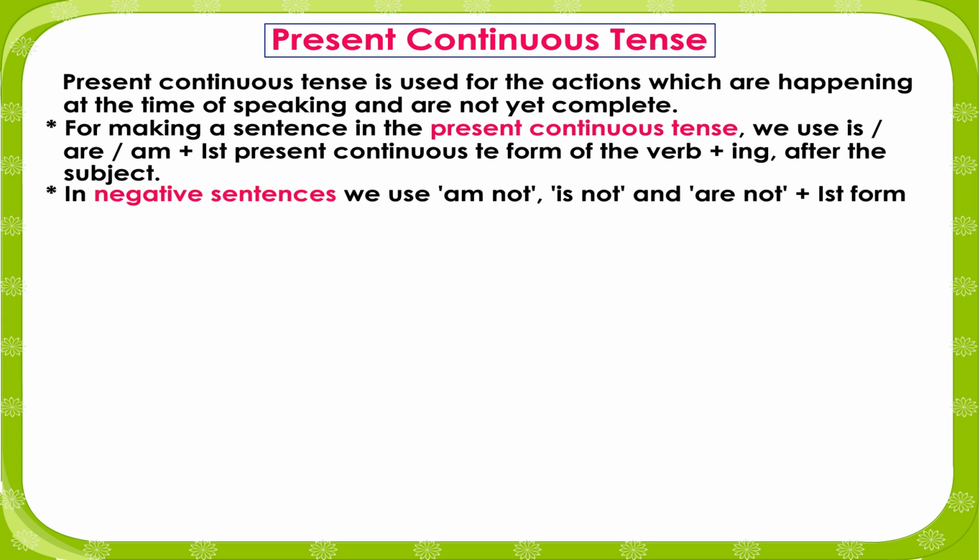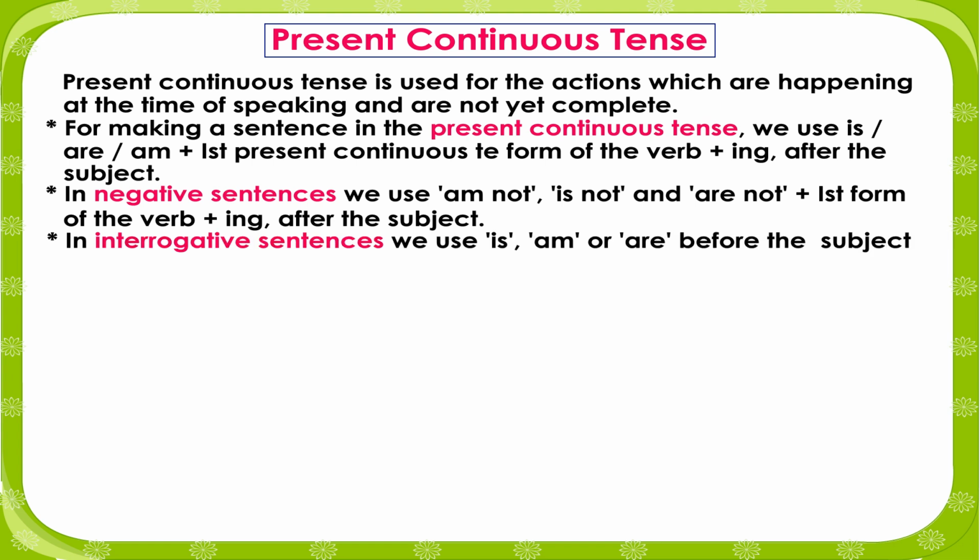In negative sentences, we use am not, is not, and are not plus the first form of the verb plus ing after the subject. In interrogative sentences, we use is, am, or are before the subject and the first form of the verb plus ing after the subject.